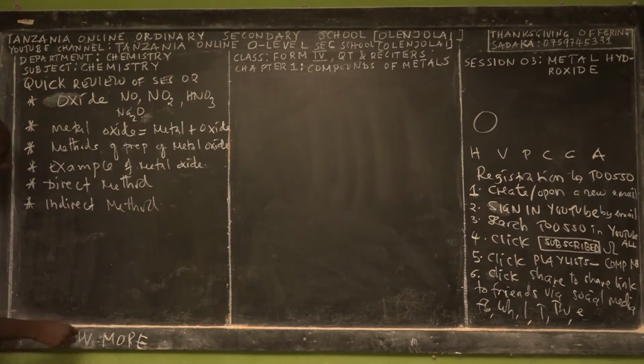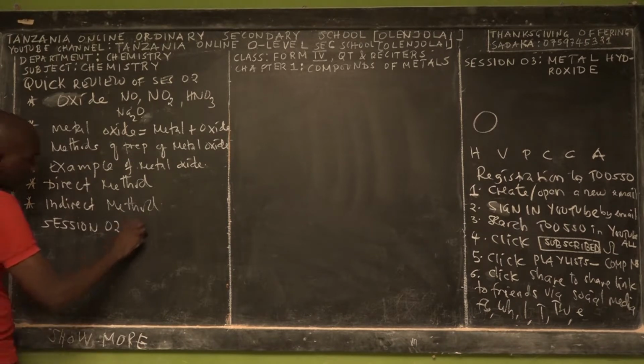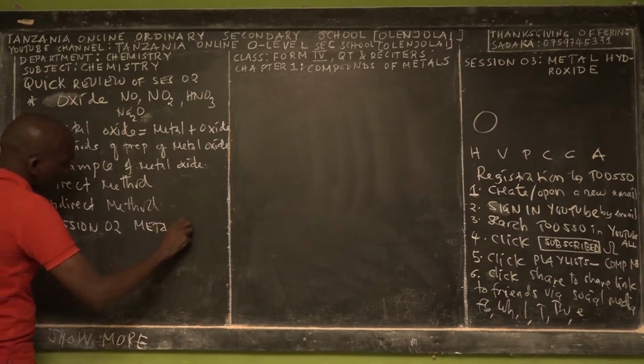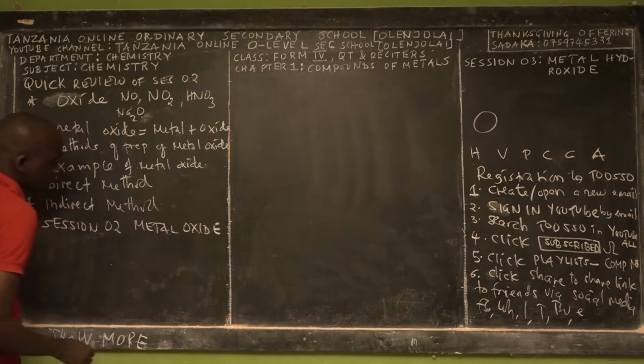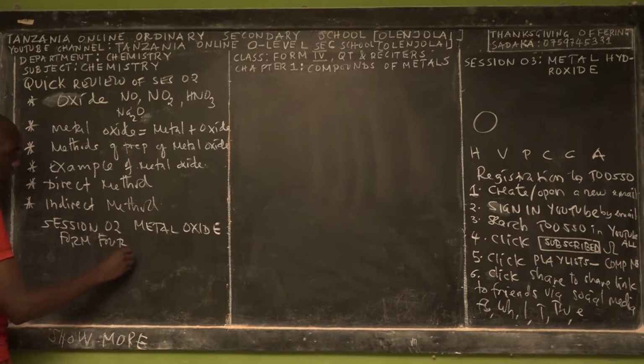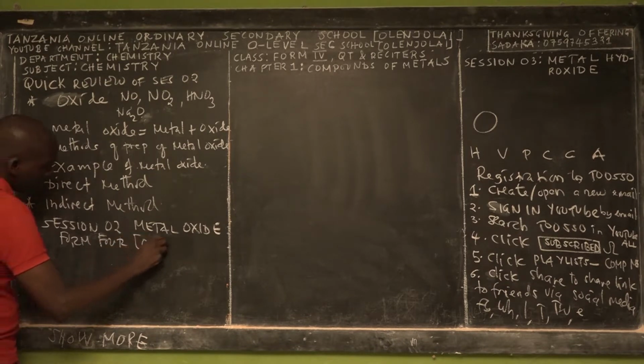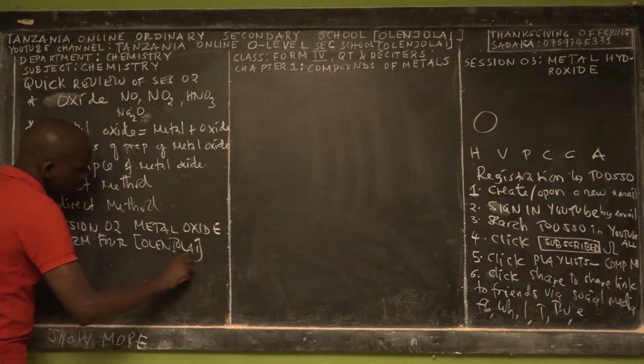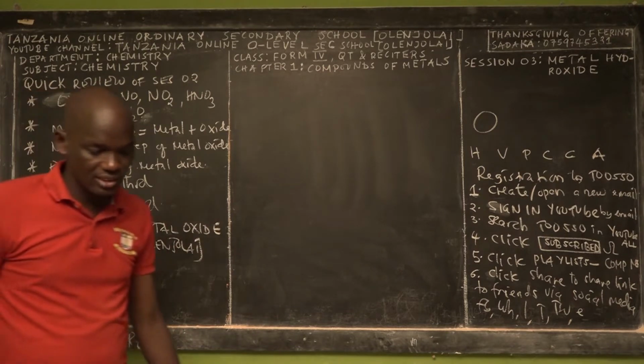So in case you missed this session, don't get confused. Just visit Tanzania Online O-Level Second School in Square Bracket Olenjolai, and then search for session 2, which is written as metal oxide, for Form 4. This is my name. So that is what we taught you in the previous session.